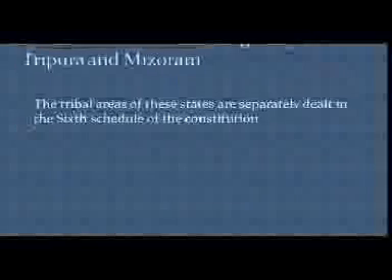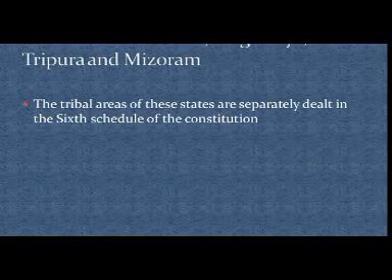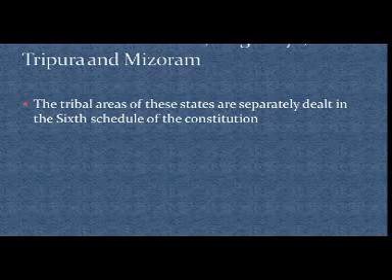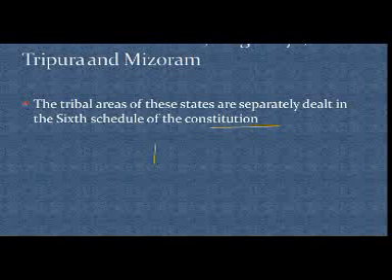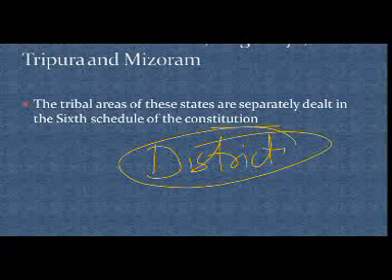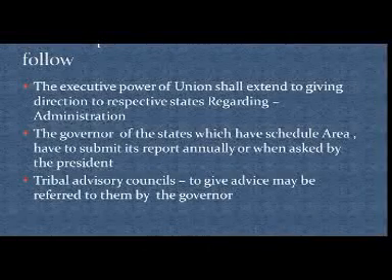For the states Assam, Meghalaya, Tripura and Mizoram, the tribal areas of these states are separately dealt with in the 6th schedule, as I have been repeating it so that you remember the 6th schedule of the constitution. These are ruled by the district council. I will be talking about it further. No need to worry.